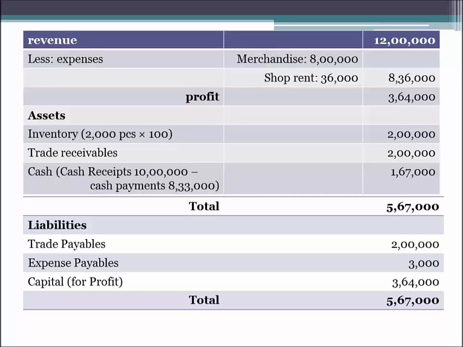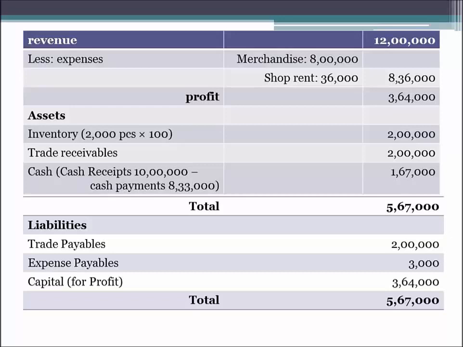Second comes trade receivables, that is debtors. We had sold 8,000 pieces at the rate of rupees 150, so our total revenue was 12 lakhs. But it was given in the question that we had received only rupees 10 lakhs till the end of the year. So the remaining 2 lakhs is our trade receivables, that is the amount which we will receive in the next year. That is our trade receivables, the debtors, which we are likely to receive in the coming year. And this is our one more asset.